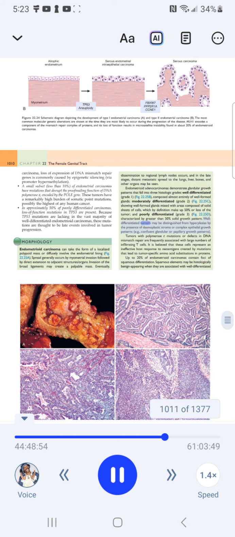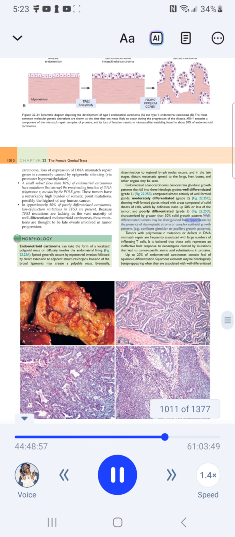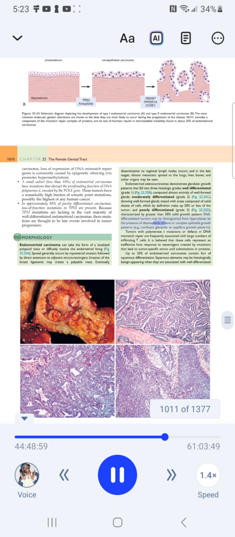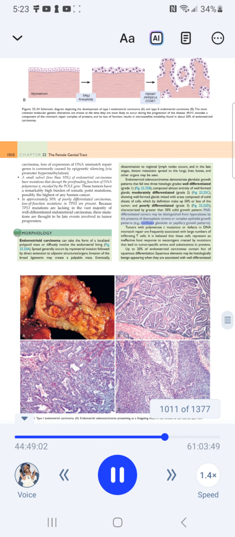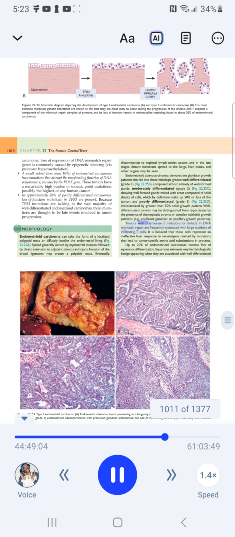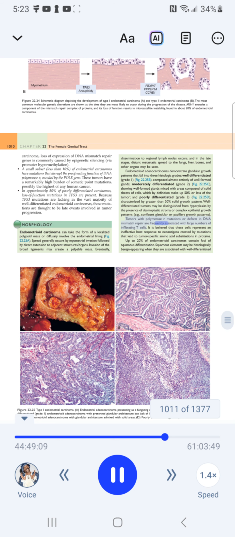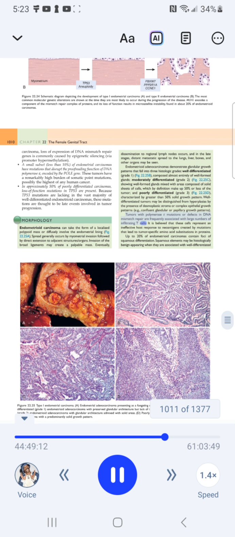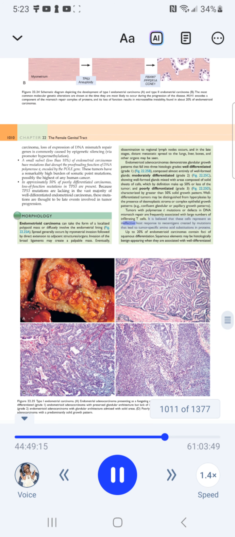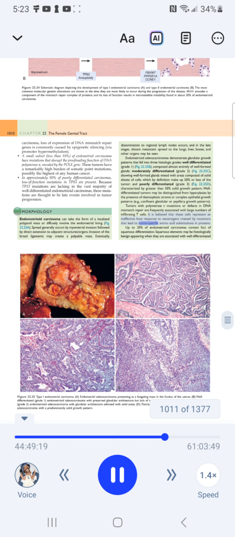Well-differentiated tumors may be distinguished from hyperplasias by the presence of desmoplastic stroma or complex epithelial growth patterns, for example, confluent glandular or papillary growth patterns. Tumors with polymerase epsilon mutations or defects in DNA mismatch repair are frequently associated with large numbers of infiltrating T cells. It is believed that these cells represent an ineffective host response to neoantigens created by mutations that lead to tumor-specific amino acid substitutions in proteins.